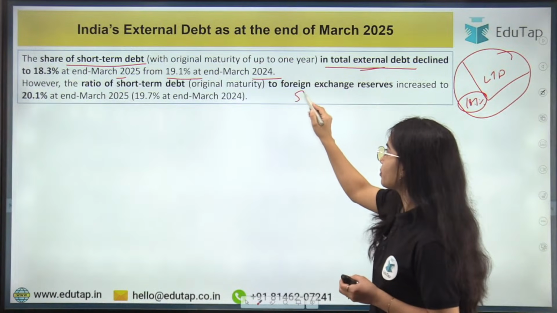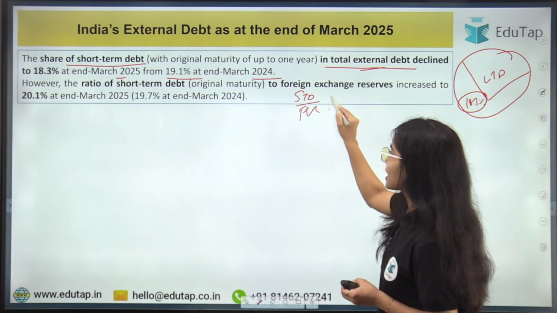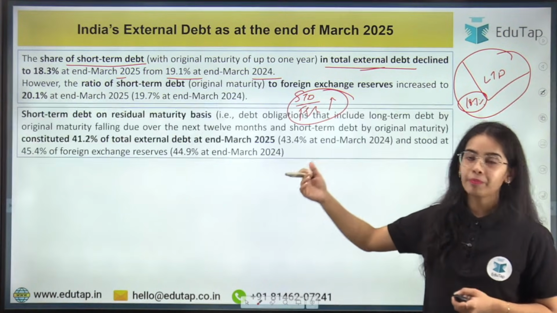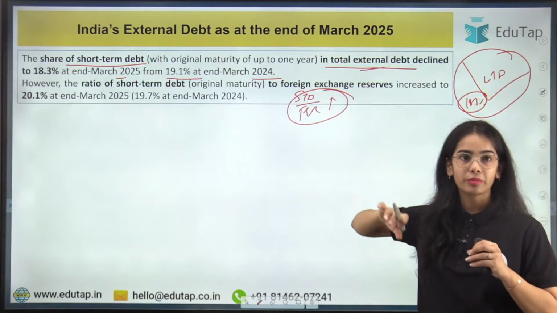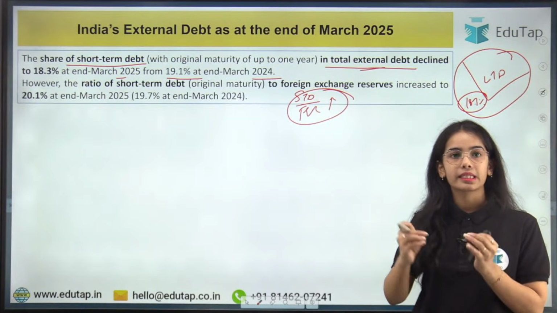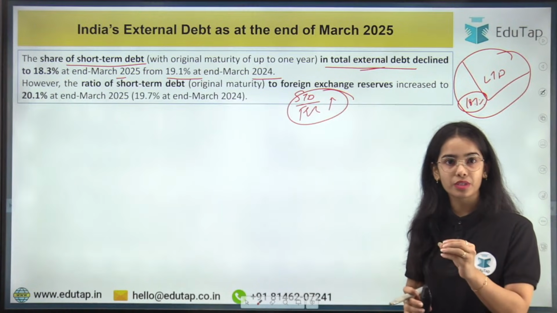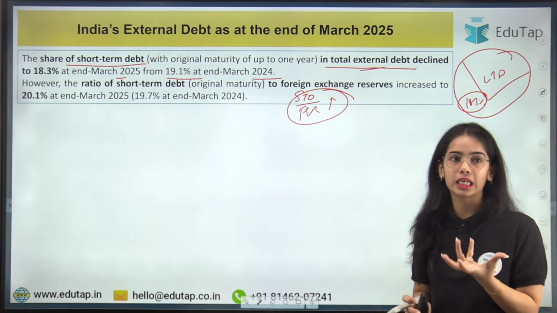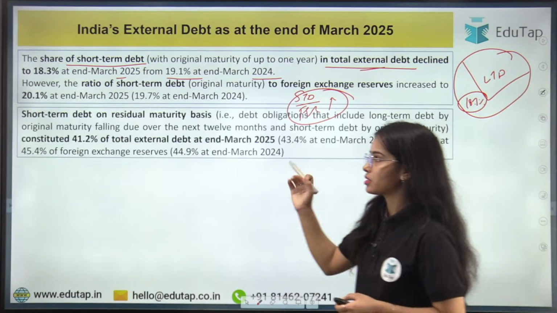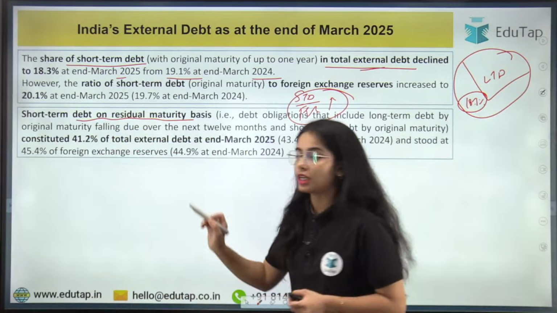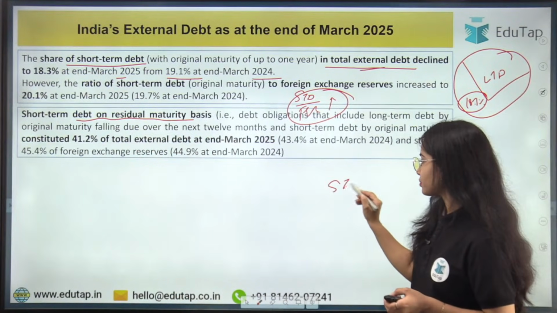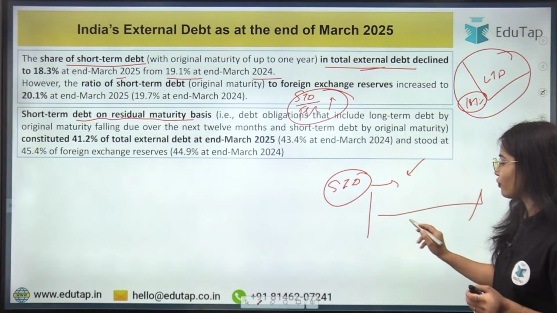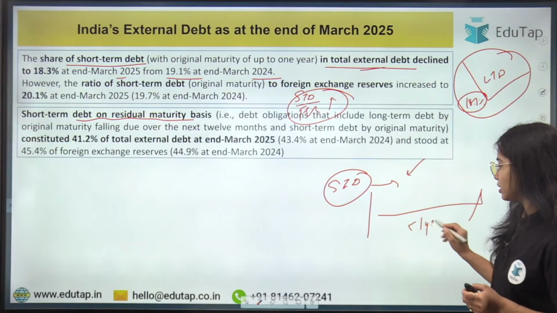However, the ratio of short-term debt to the foreign exchange reserves has increased to 20.1% at the end of March 2025. Okay, so the short-term debt in the total external debt has decreased to 18.3% in March 2025, but the short-term debt to the foreign exchange reserves has slightly increased to 20.1%. Now short-term debt on residual maturity. So try to understand that short-term debt on original maturity means these are the debt that have the original maturity of less than 1 year, okay.